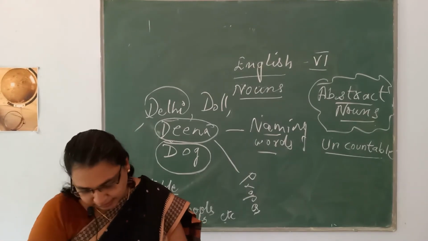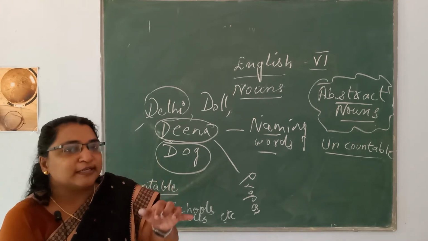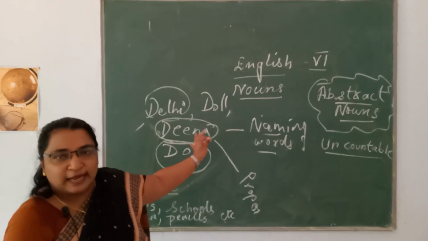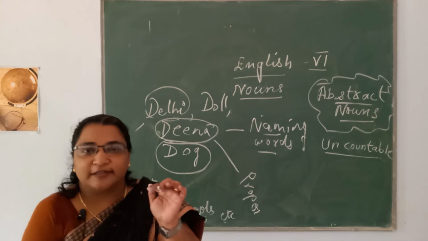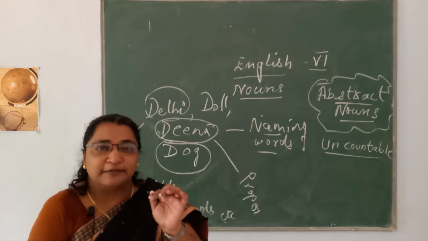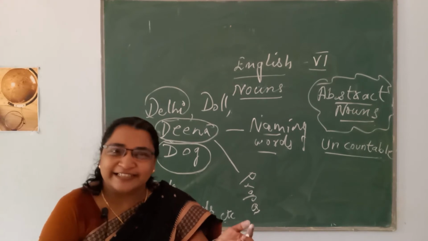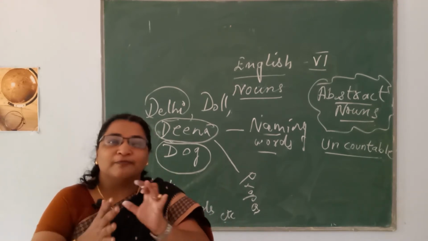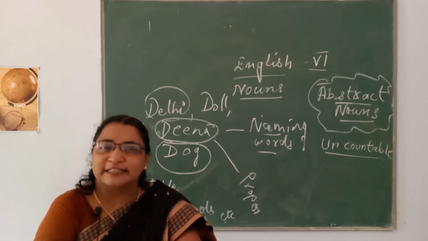Next we are coming to abstract nouns. Abstract noun is a bit difficult because here we are talking about nouns and we are telling we can touch it. If I tell I can touch and feel it, that is coming to the science section, isn't it? So nouns actually are based on our 5 senses. What are the 5 sense organs?